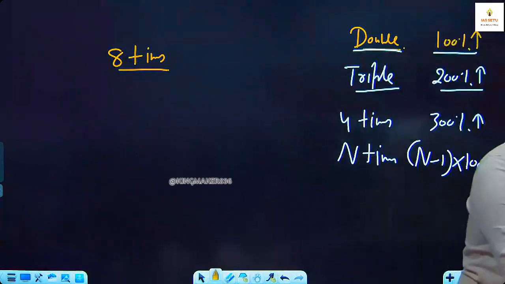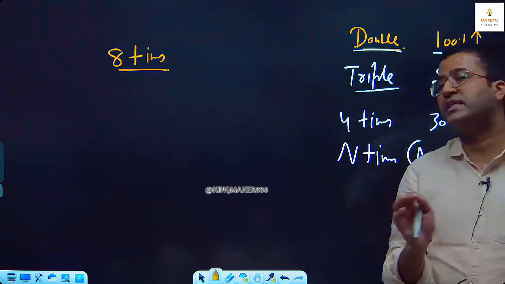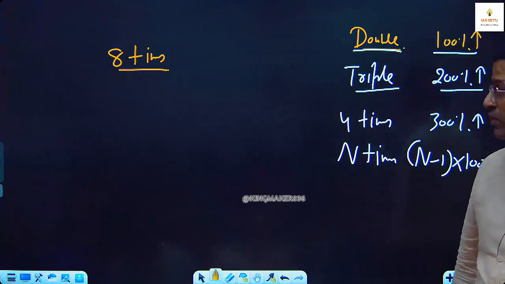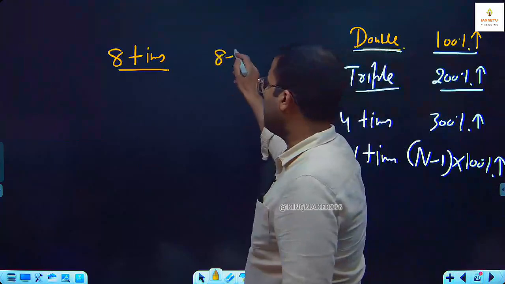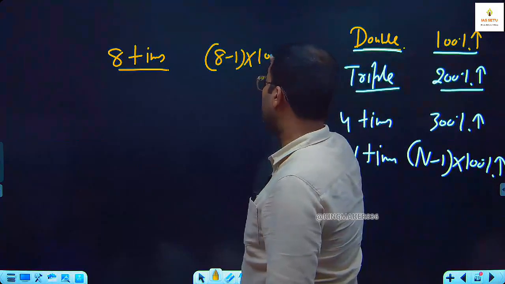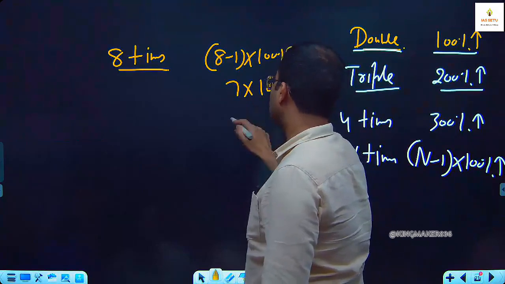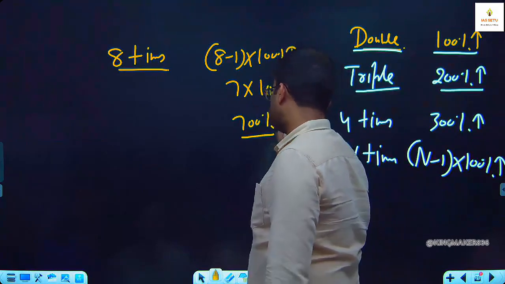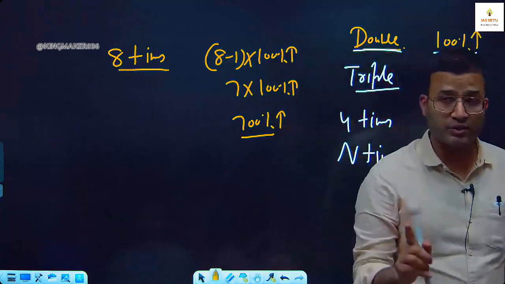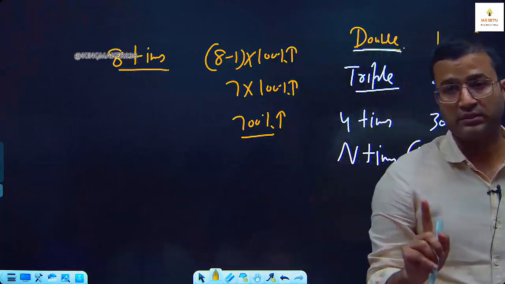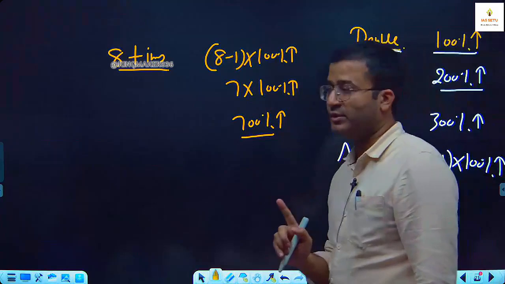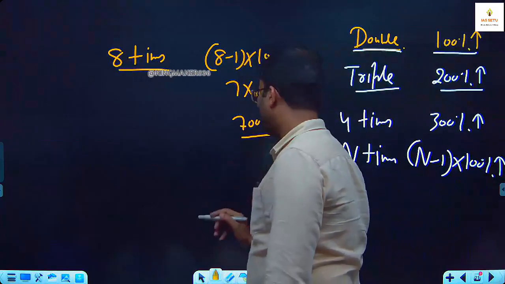If your salary becomes 8 times, tell me how much percentage increase there is in your salary? See, (8 minus 1) into 100% increase, 7 into 100% increase, 700%. Okay, get selected, but don't take an OD from anyone and don't buy a VIP number, the neighbours complain about it.